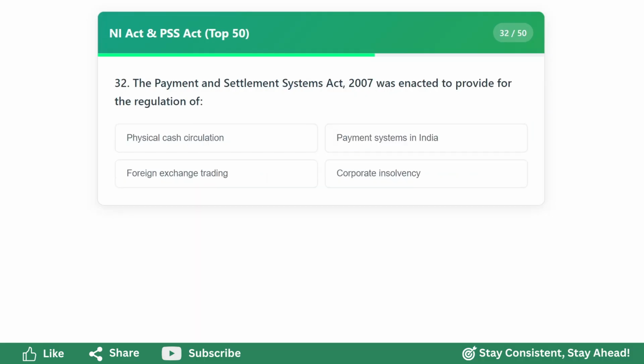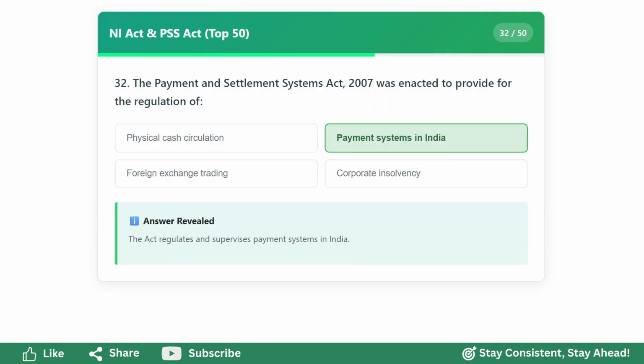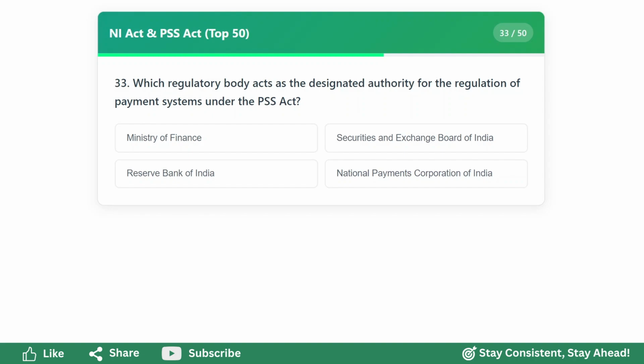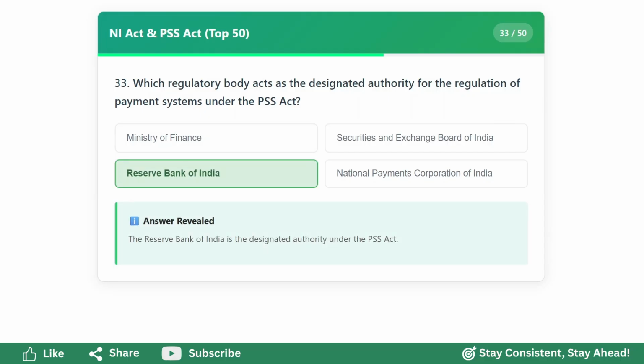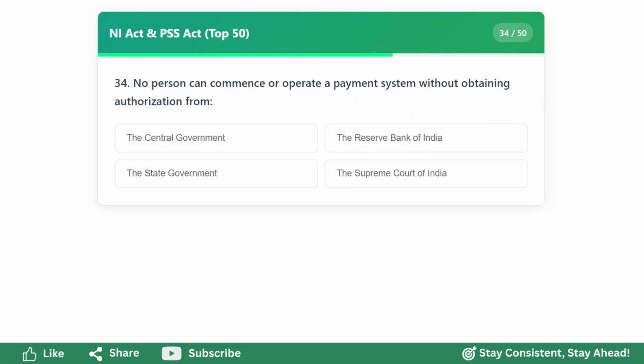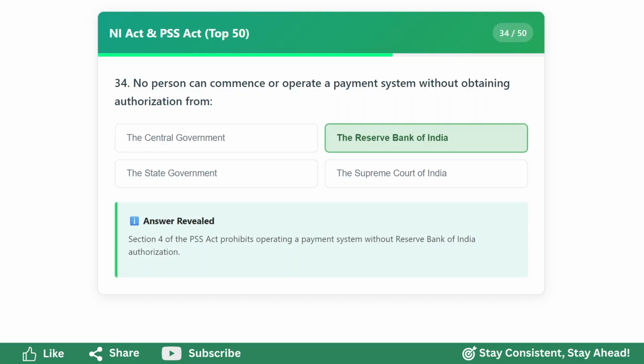The Payment and Settlement Systems Act 2007 was enacted to provide for the regulation of payment systems in India. Which regulatory body acts as the designated authority for the regulation of payment systems under the PSS Act? Reserve Bank of India. No person can commence or operate a payment system without obtaining authorization from the Reserve Bank of India.